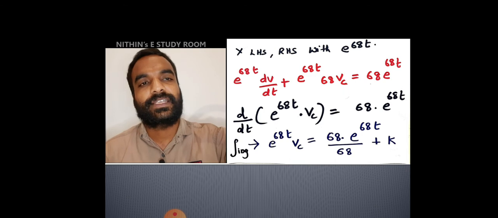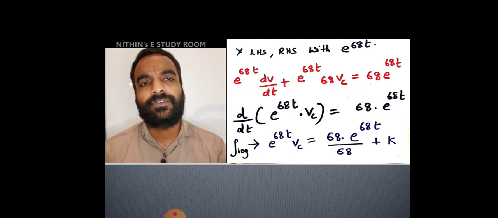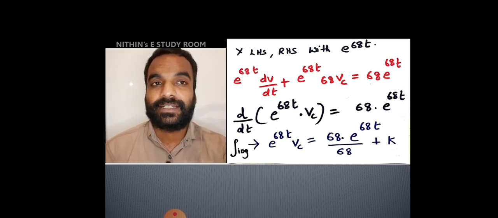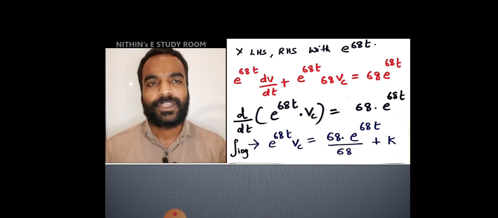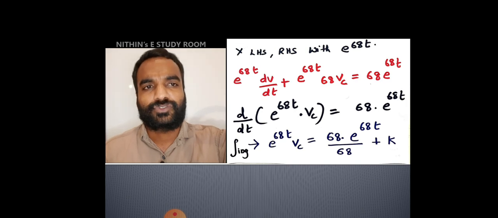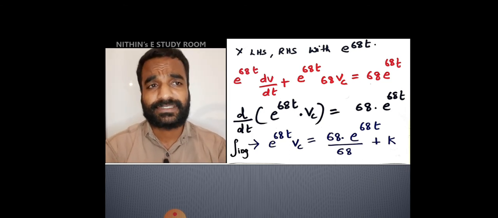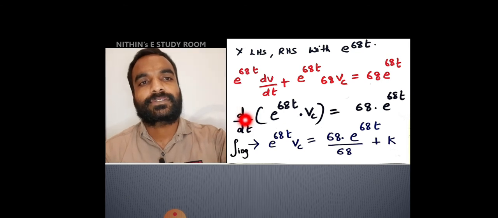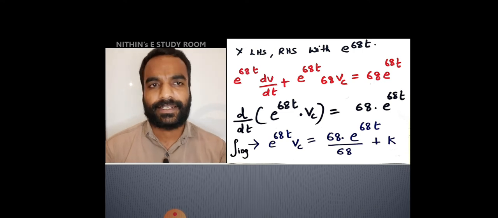Now the LHS will give d by dt of uv, this is same for all the RC and LC circuit. That is nothing but d by dt of e raised to 68t into Vc. If you are having any doubt, please solve this. You will get these things. That is equal to 68 into e raised to 68t. Now, before doing integration, please cross multiply this dt to this side and then integrate.